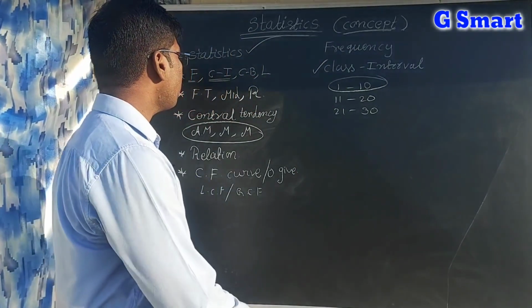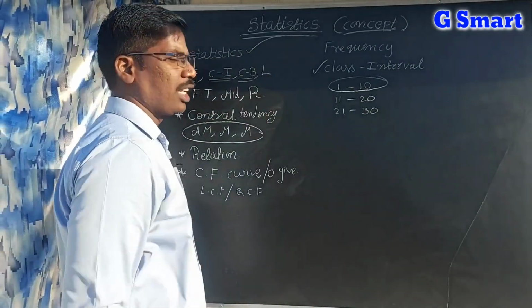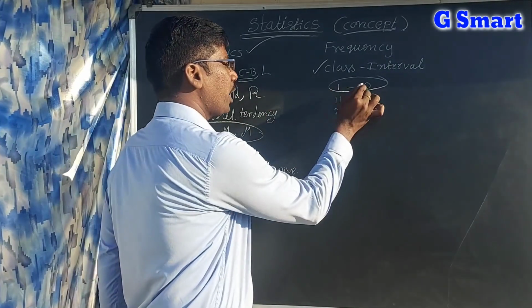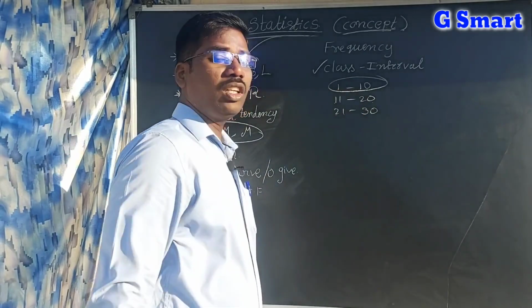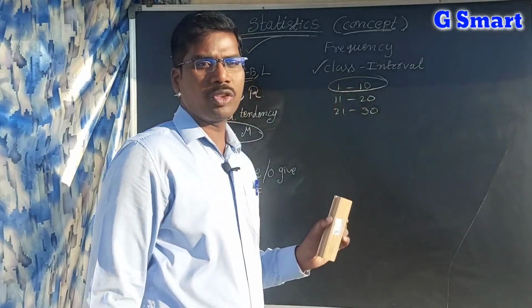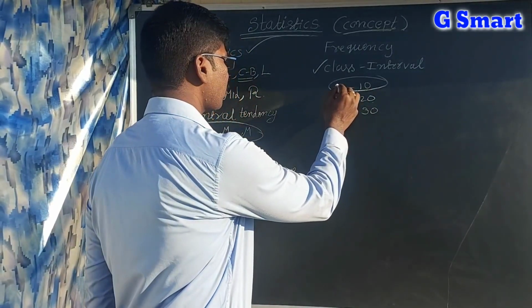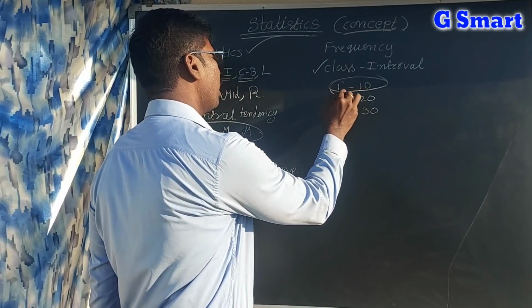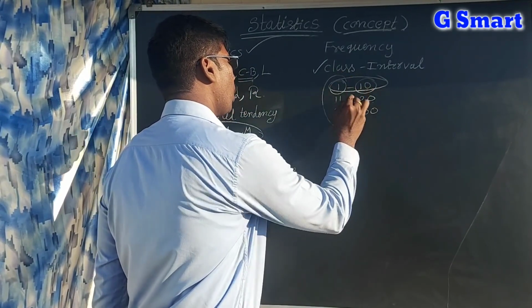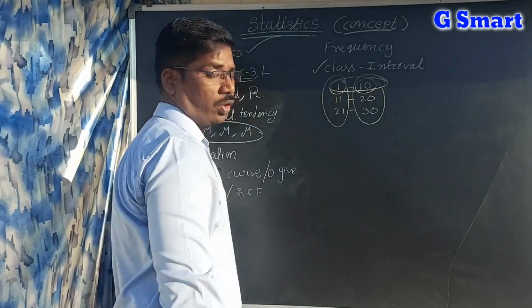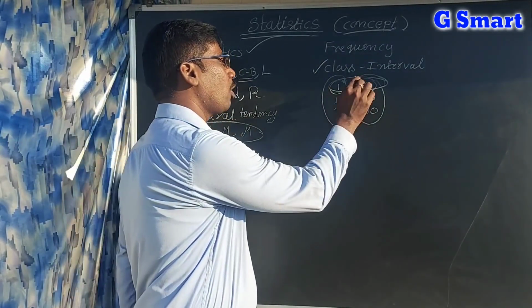Class boundaries. See here 1 to 10, 11 to 20, 21 to 30. These have lower limits and upper limits. So once again, these groups are called class intervals.